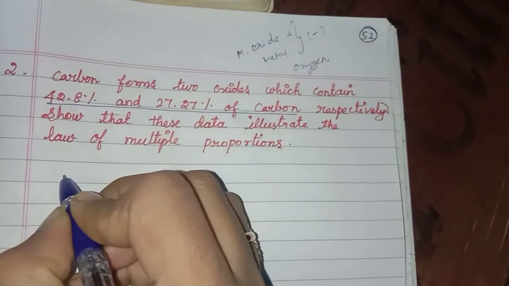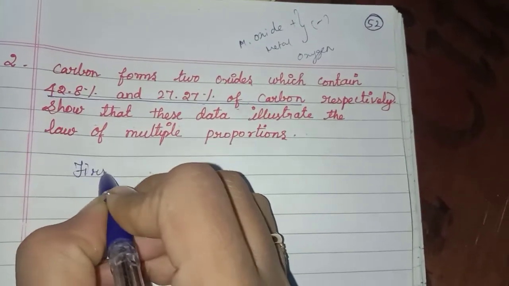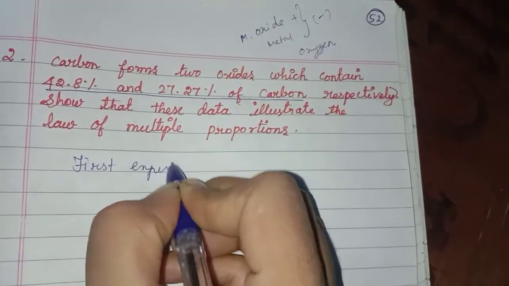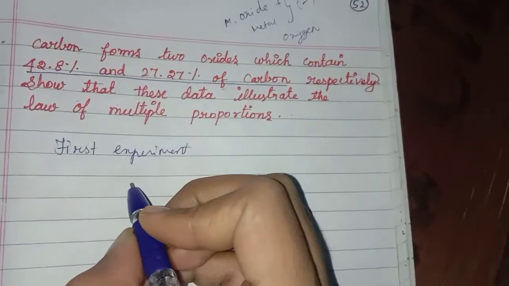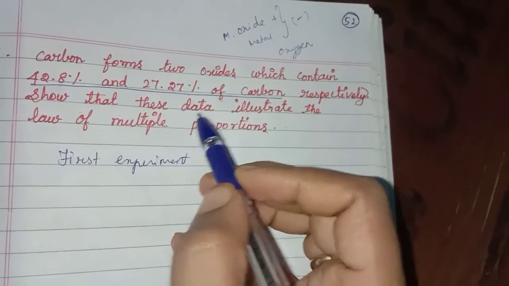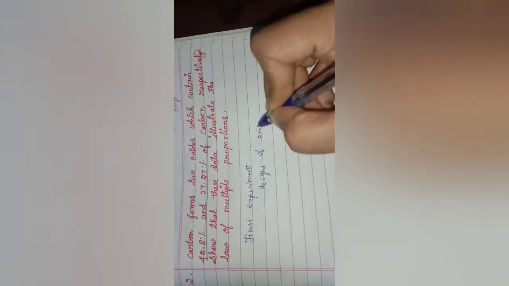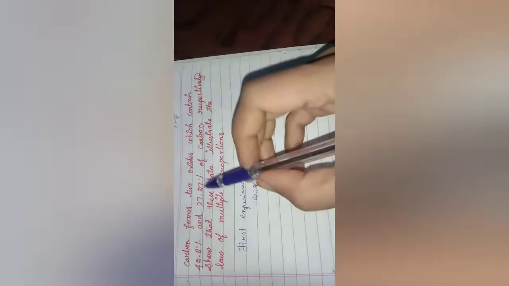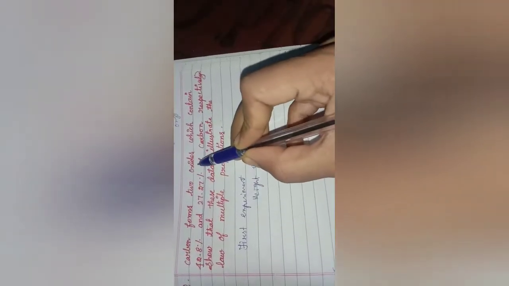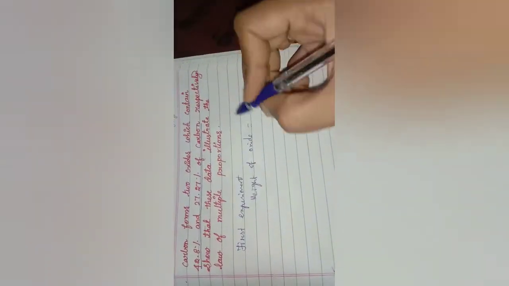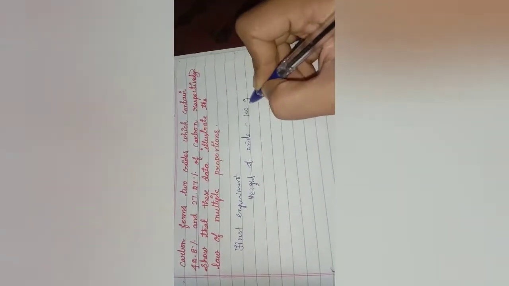Now we have to write for the first experiment. What is the weight of the oxide? They didn't give the oxide value, they only gave carbon value alone. So we are taking 100 grams of oxide.